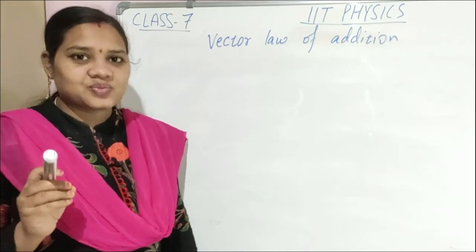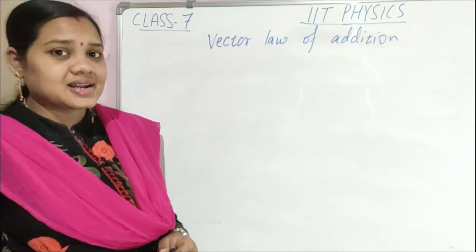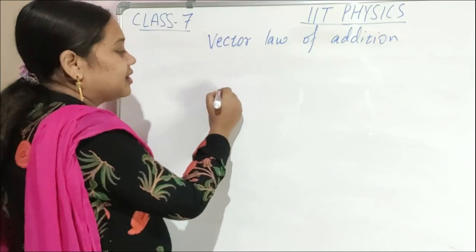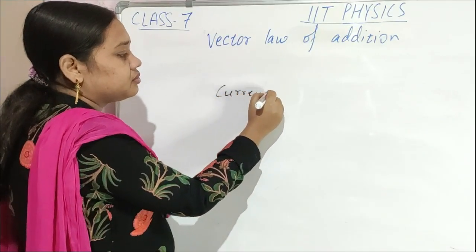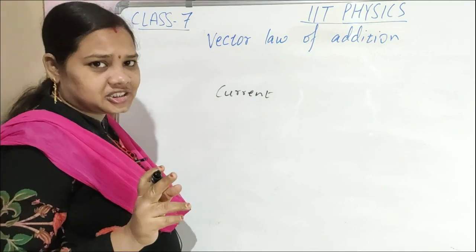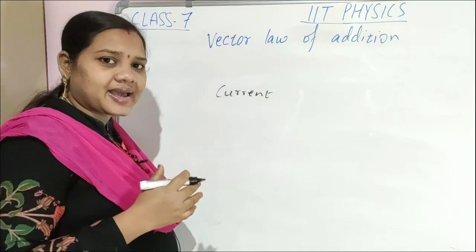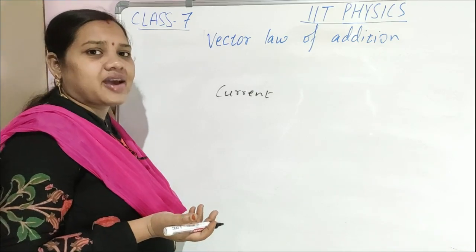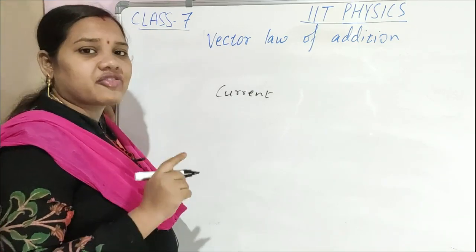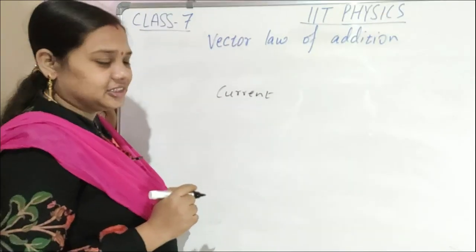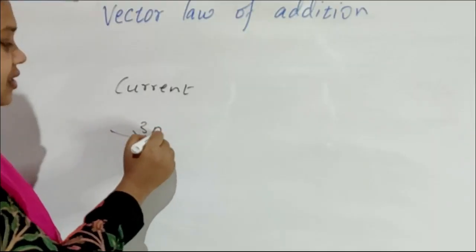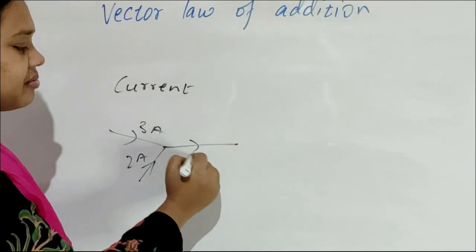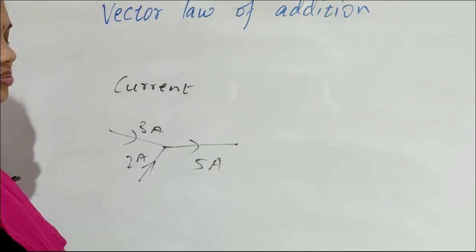Example, as in the last class, electric current. Current has direction, is it? It has magnitude and direction, so it must be a vector quantity, is it or not? But it's not a vector quantity because it does not follow the vector law of addition. Like 3 ampere and 2 ampere, when they combine they give 5 ampere.